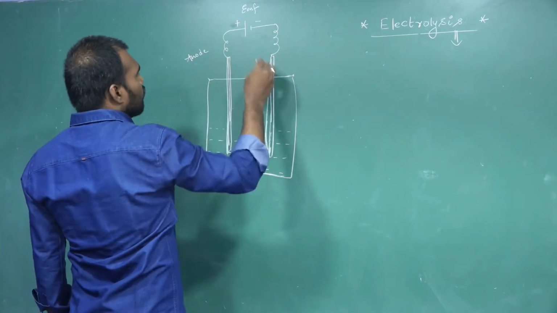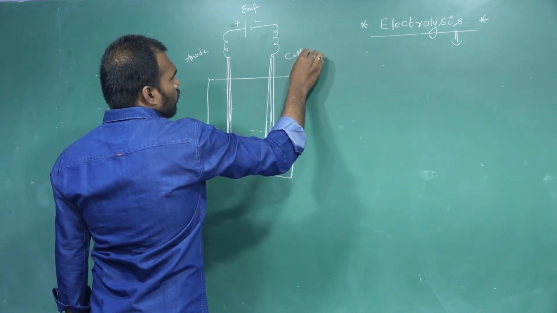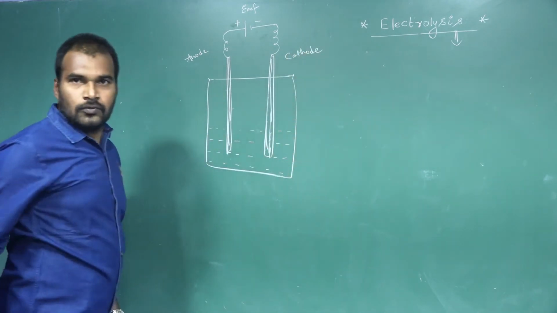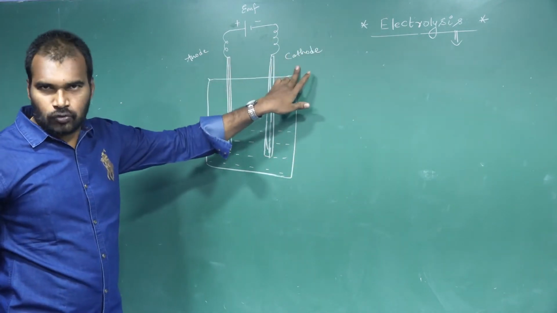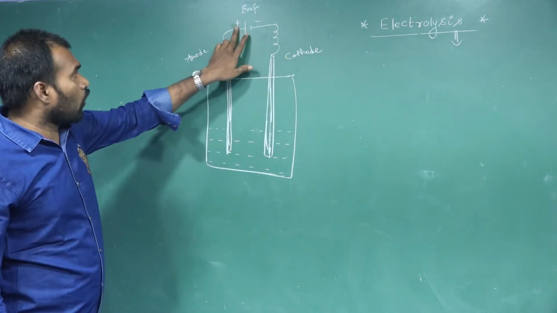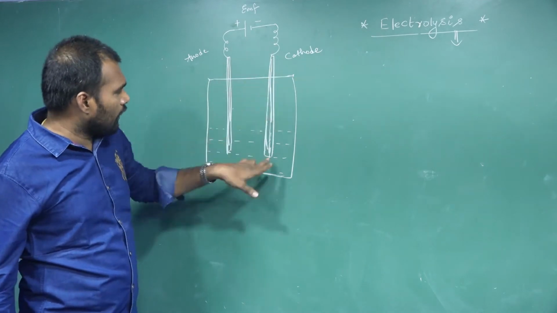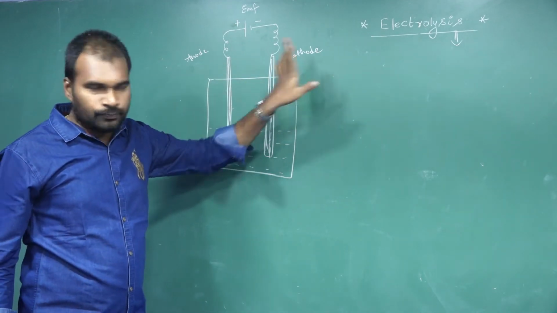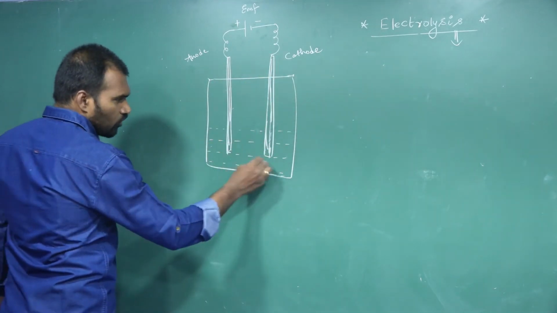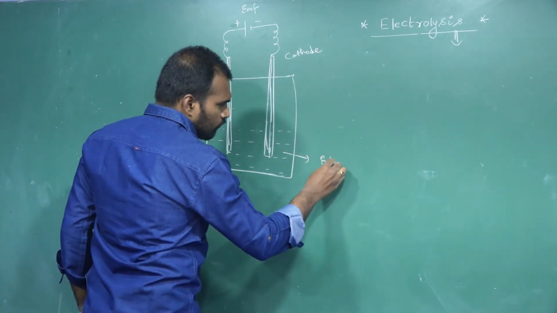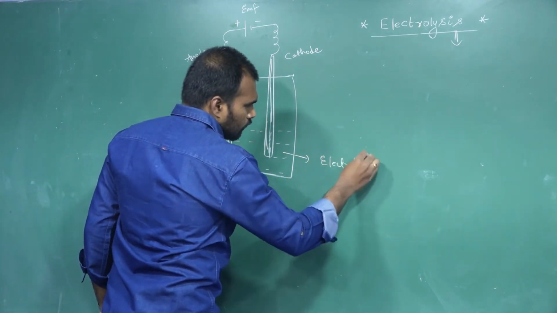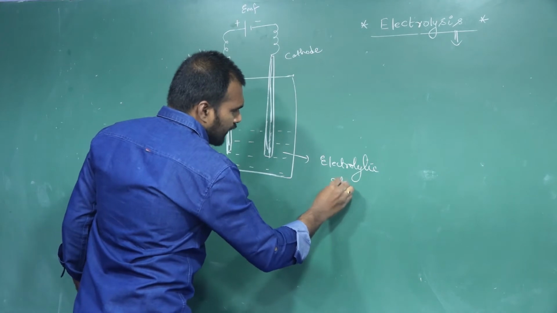And the one connected to the negative terminal, this is cathode. Okay, anode and cathode. Clear? Positive terminal electrode we call it as what? Anode. Negative terminal electrode we call it as what? Cathode. And this is what? Electrolytic solution.